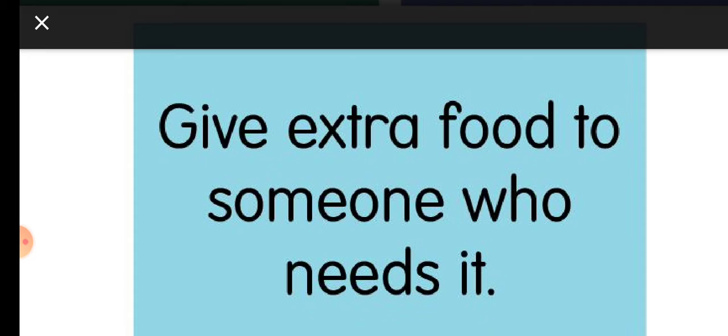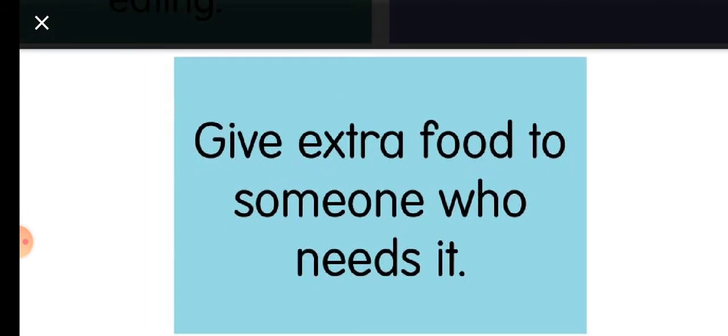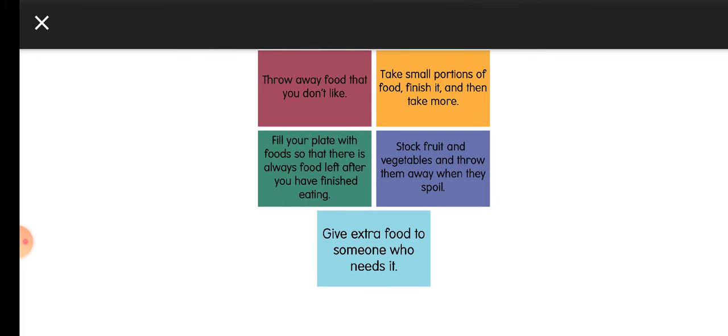Sometimes the food that we prepared becomes extra, children, so that should be given to somebody who needs it. Is it the right act, or should we throw it in the dustbin? Think and either keep your thumbs up or thumbs down. Yes, children. Now all these 5 cards, which you might have put thumbs up and thumbs down,